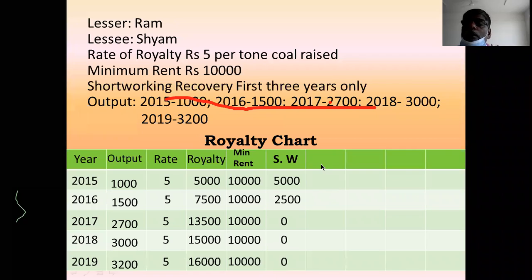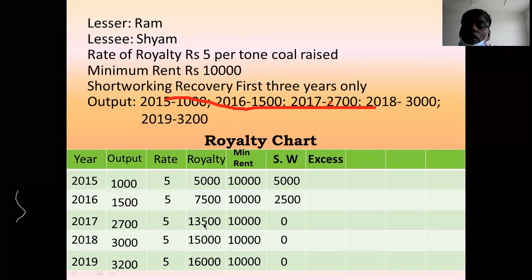And in the next column, you calculate excess of royalty. Excess of royalty means the excess amount of royalty available. In the first year, there is no excess of royalty over the minimum rent. Second year also there is no excess. In the third year, minimum rent is 10,000, royalty is 13,500.